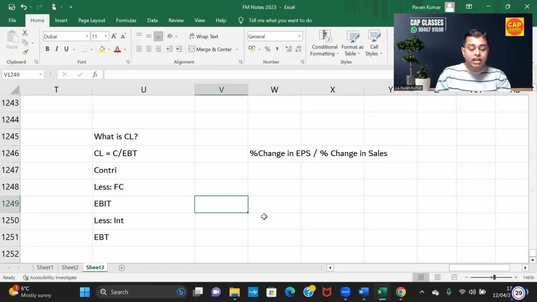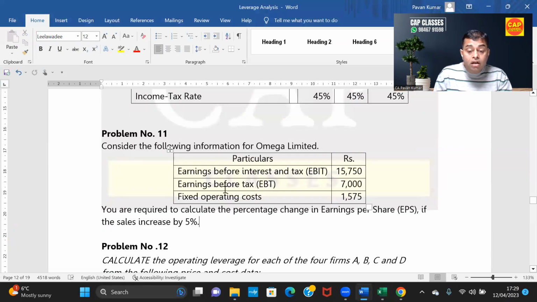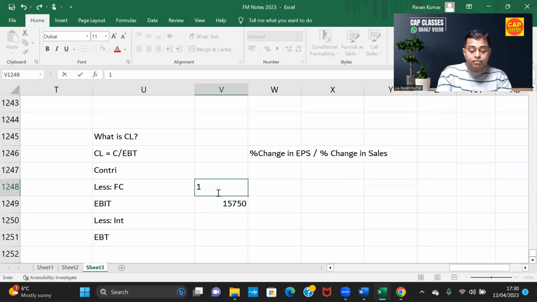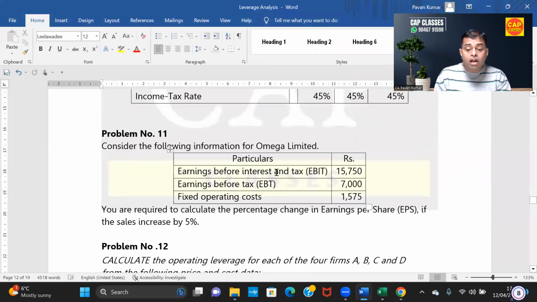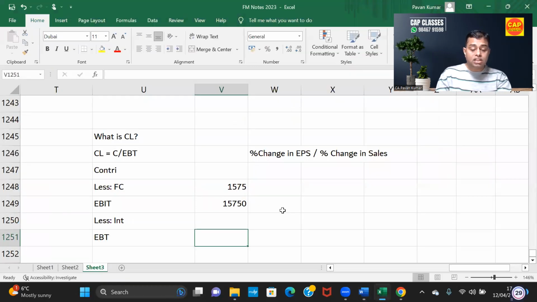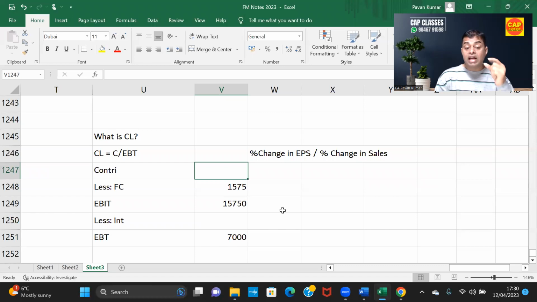Now, they have given EBIT 15,750. I'm just filling in the numbers. And then they have given fixed operating cost 1,575, and earnings before tax 7,000. Now, contribution is not given, but I know that x minus 1,575 is equal to 15,750.